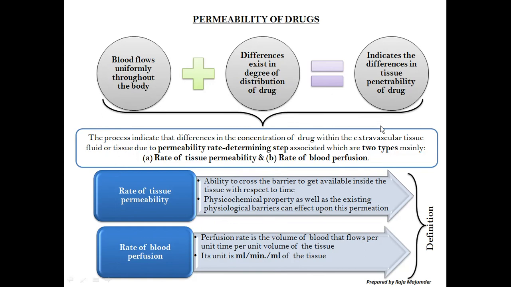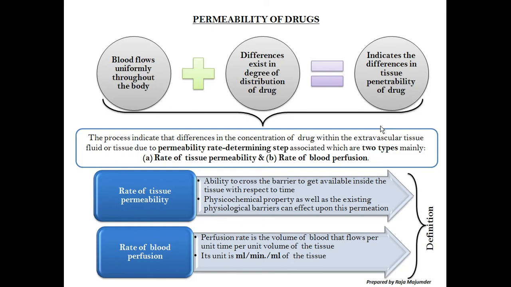It implies that there are differences in the ability of the drug to penetrate, the penetrability of the drug. All drugs do not have a similar penetrability or permeability nature. So this is called permeability.